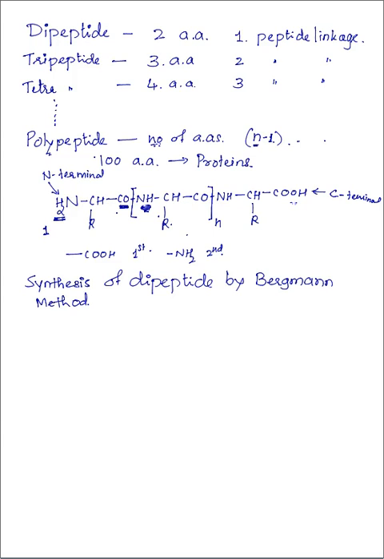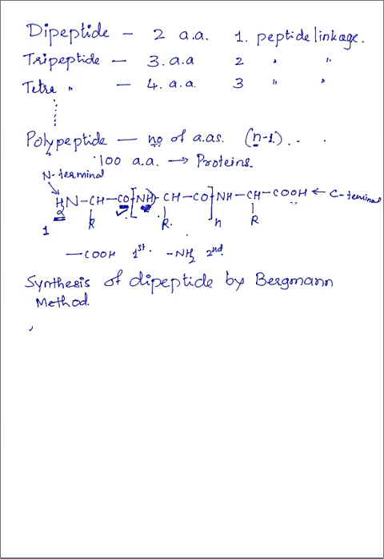After that, once this carboxyl group is activated, the second amino acid is added to this and then the peptide bond formation takes place. After that, removal of the protecting group. So these are the steps involved.